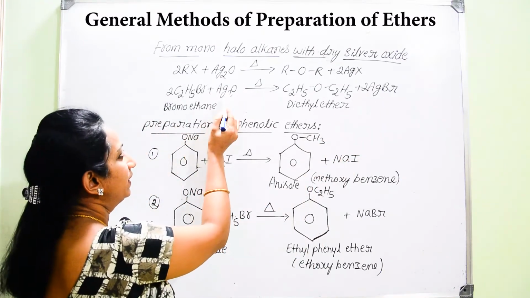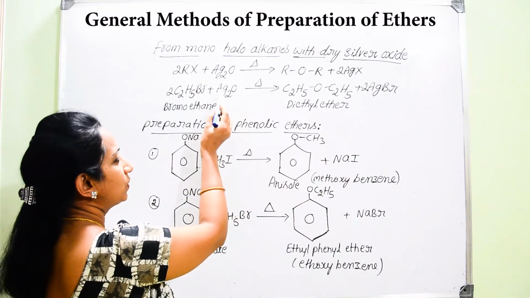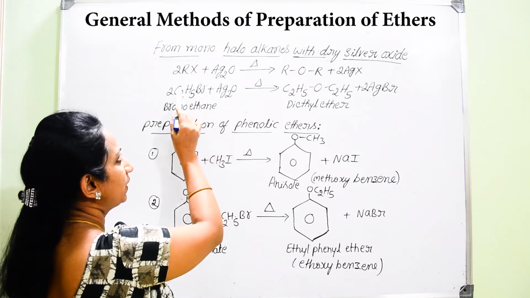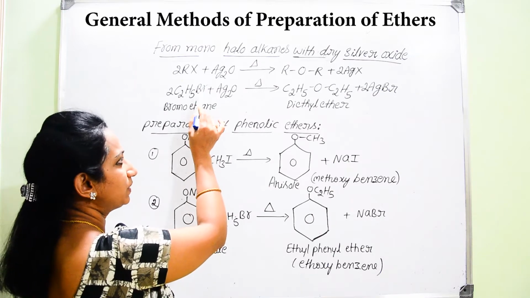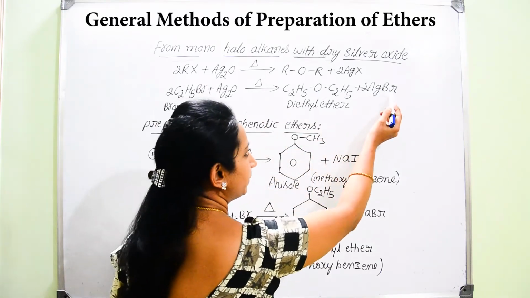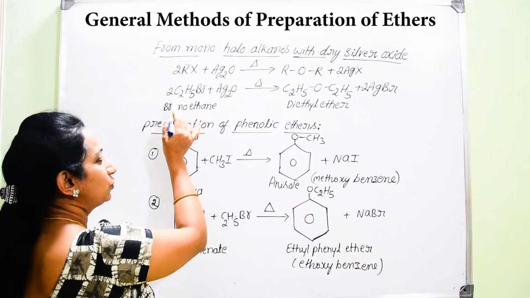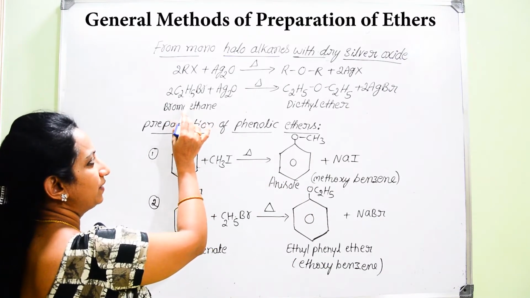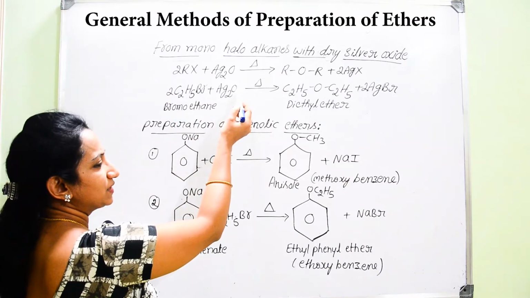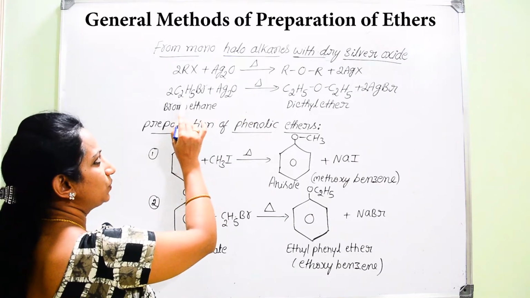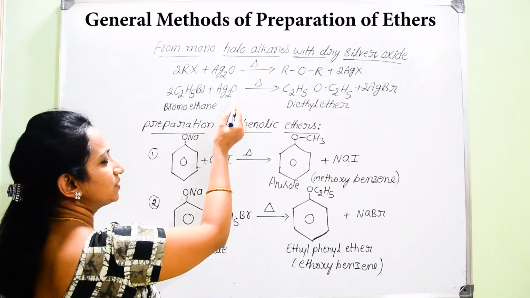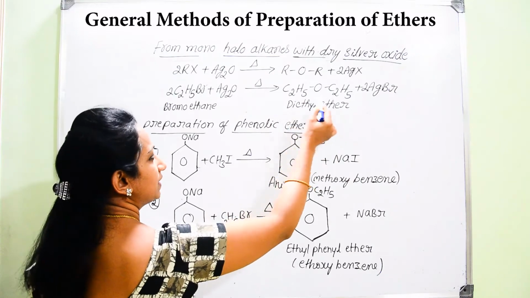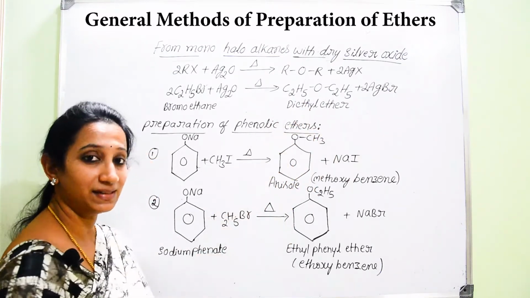Here you can find Ag2O. So Ag combines with Br. Another Ag combines with one more molecule of C2H5Br, that is with Br. So you will get AgBr. Now 2 molecules of C2H5 are left over. Here there will be presence of oxygen, so that this C2H5 along with oxygen on either side, that is C2H5O, C2H5, results in the formation of diethyl ether.